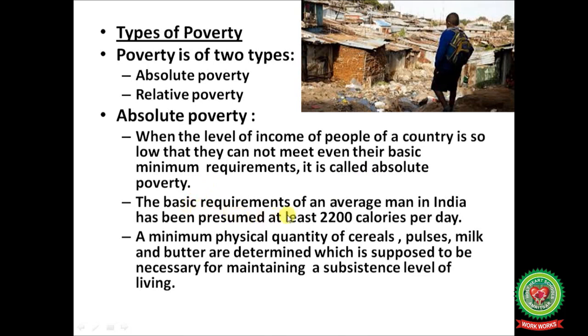The basic requirements of an average man in India has been presumed at least 2200 calories per day. A minimum physical quantity of cereals, pulses, milk and butter are determined, which is supposed to be necessary for maintaining a subsistence level of living.